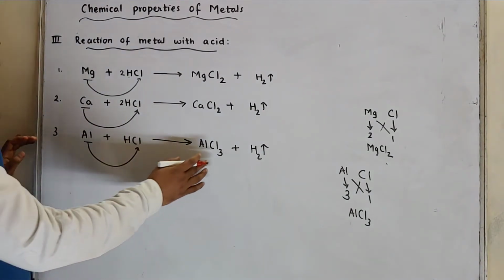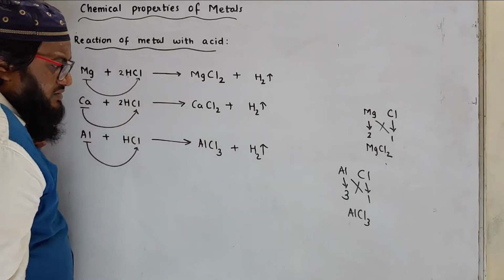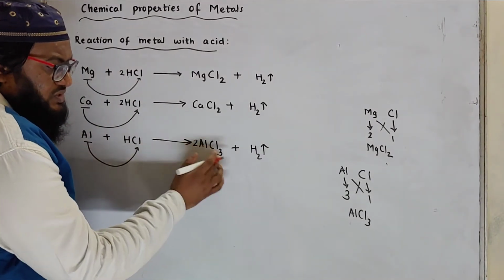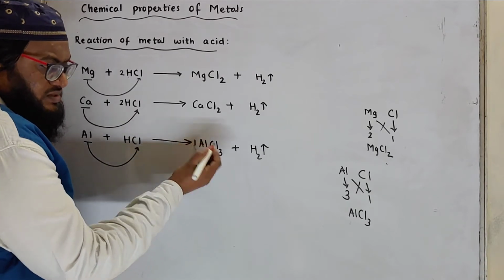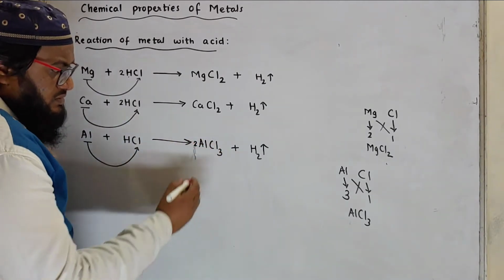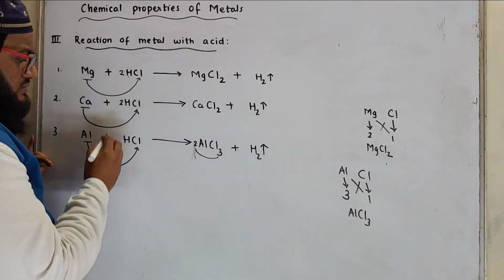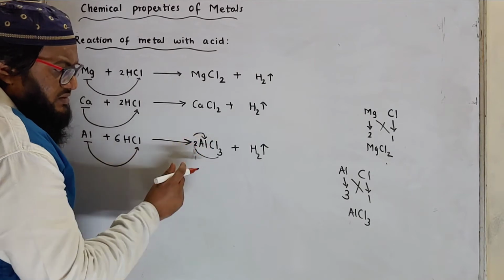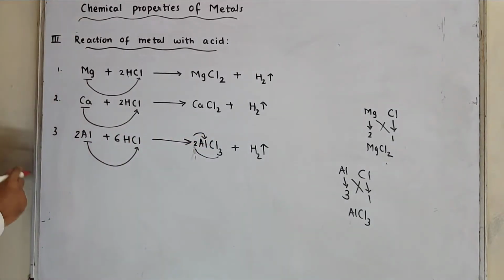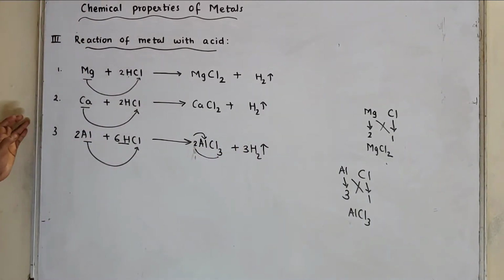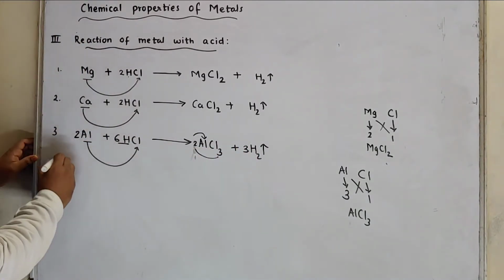Here chlorine is 3, over here is 3. This is odd, we'll make it even. If we put 1, it will be 3. We'll put 2, it will be 2 3s are 6. So number of chlorine is 6. We'll balance it. Now neighbor got affected, aluminium is 2, over here it is 1. Then hydrogen 6, 3.